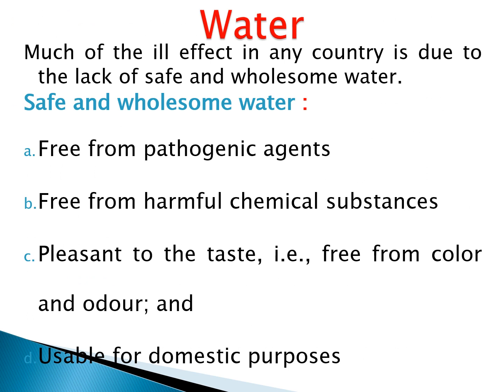Water. The main component of the environment is water. So water is very necessary for life, not only for human life, it's also for plant life, animal life, and other microorganisms. Much of the ill effect in any country is due to the lack of safe and wholesome water, because in a developing country, a lot of people have no access or poor access to safe water. So safe drinking water is not available to millions of people in a country.